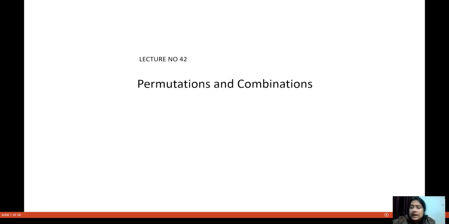Now we are starting the last chapter of the quantitative aptitude, that is about permutation and combination. Now, let me first give the introduction of permutation and combination, that how actually you have to do these chapters. Whenever you are doing the chapter of permutation and combination, the first and foremost thing that we have to consider here is that it is very intuitive in nature. Permutation and combination chapter is very intuitive in nature.